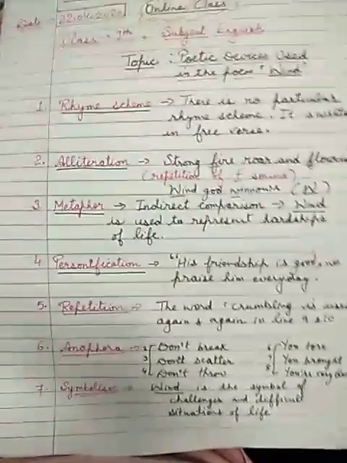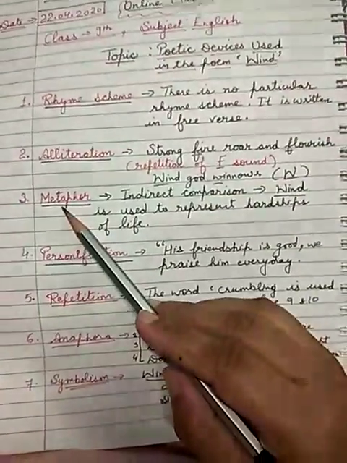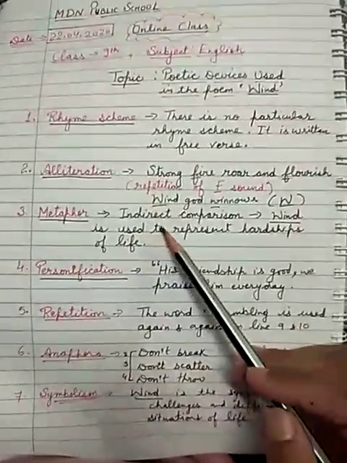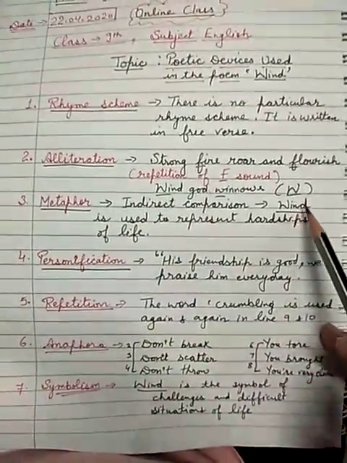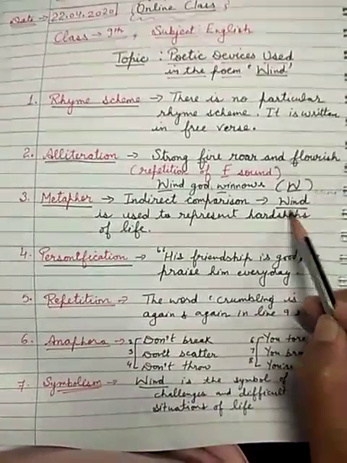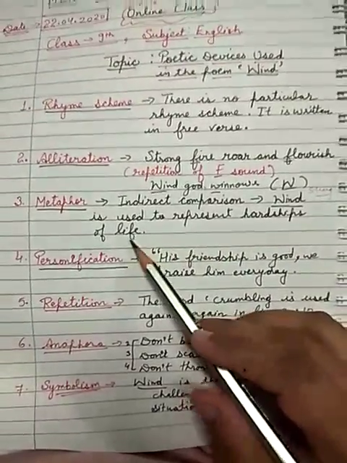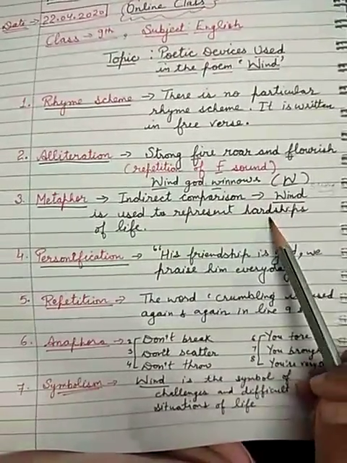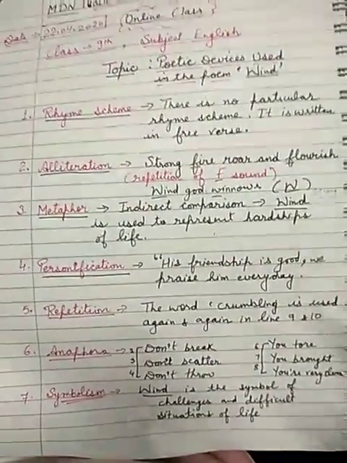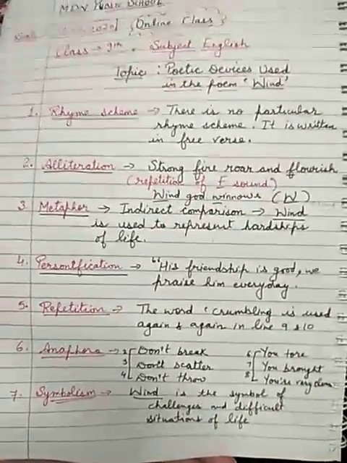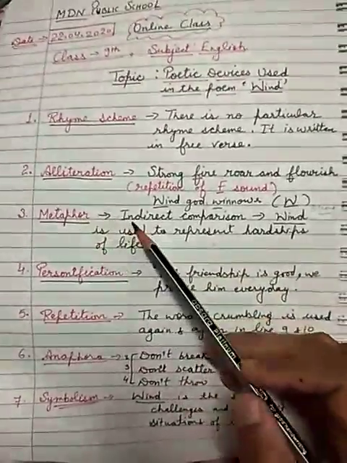Third is metaphor. Metaphor means, as we discussed, an indirect comparison. Like here, the strong wind. In this poem, the strong wind is being compared to the hardships of life. It means the strong wind represents difficult situations of life, challenges of life, hardships of life. Just as a strong wind causes destruction, the hardships of life also break us in some way or the other. So we can say that metaphor is used here.